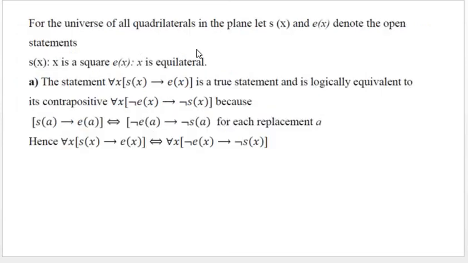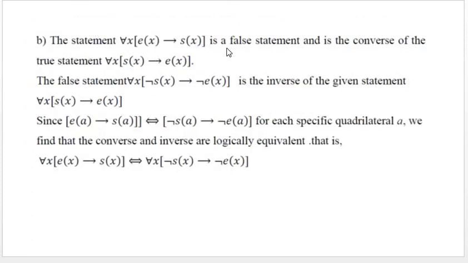For the universe of all quadrilaterals in the plane, let S of x and E of x denote the open statements. S of x is a square, E of x is equilateral. Then the statement for all x S of x implies E of x is a true statement and is logically equivalent to its contrapositive, for all x negation E of x implies negation S of x. Because S of A implies E of A if and only if negation E of A implies negation S of A for each replacement A. Hence this equivalence.